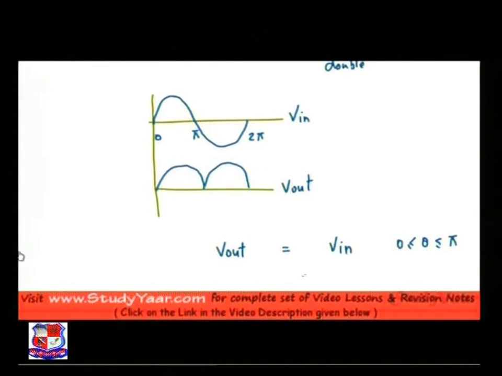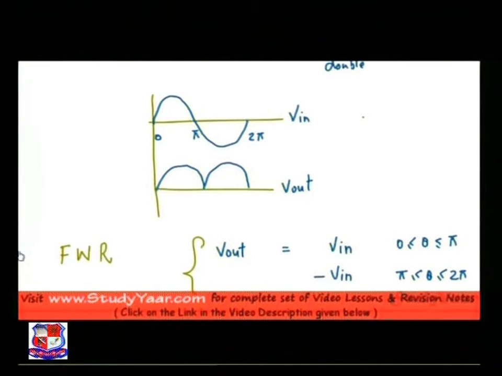In this way you can define your output waveform for a full wave rectifier.